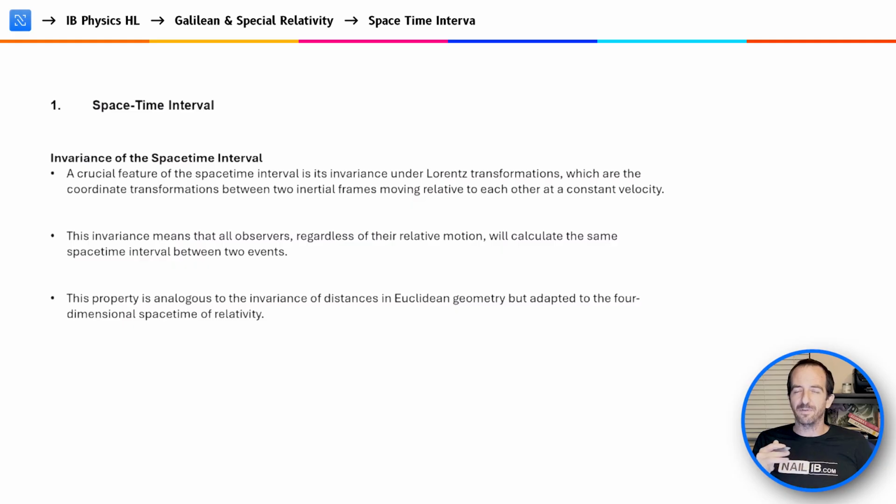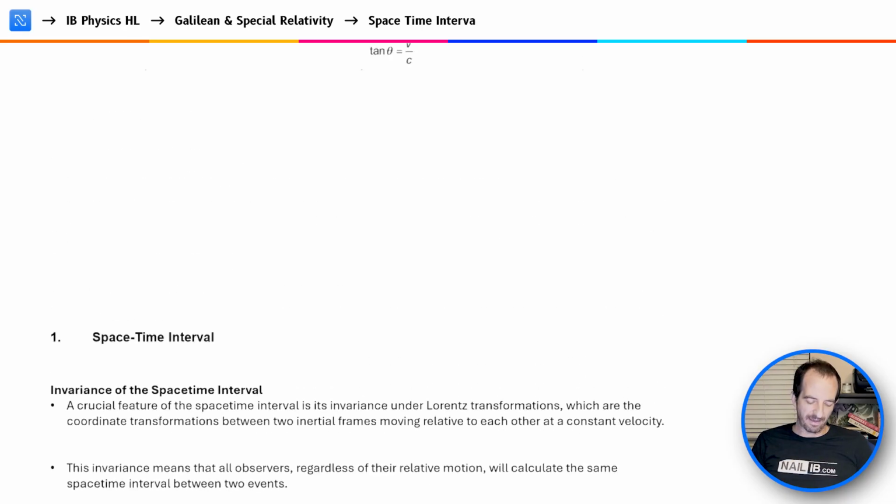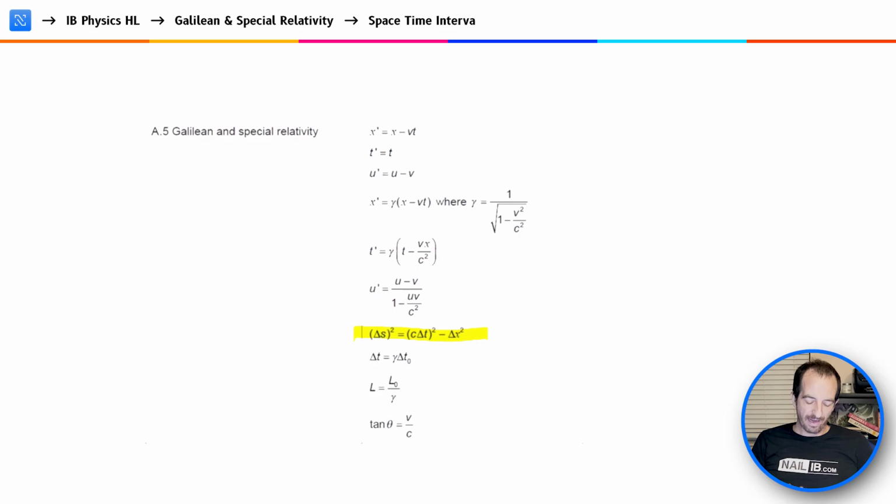That means that even if we are moving at these extraordinary speeds close to the speed of light, where we have relativity, which is going to change length, it's going to change time, it will dilate it or contract it. However, this idea of space-time, this equation that we have here, that delta S squared, that space-time, this fourth dimension, is going to remain constant.